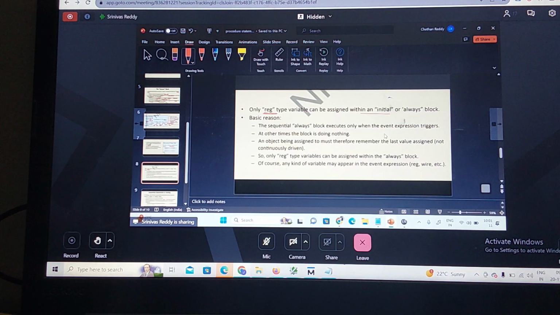The sequential always block is triggered only by the event expression. Whenever the trigger happens, the always block will be executed only. It is like a continuously looping structure. Whenever the event expression triggers, your always block will respond to the trigger.